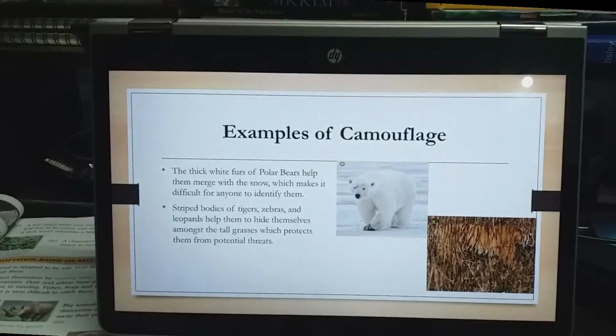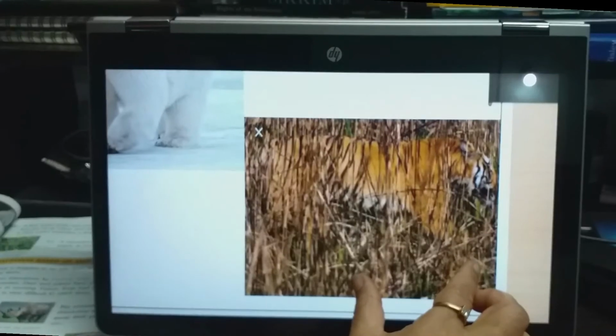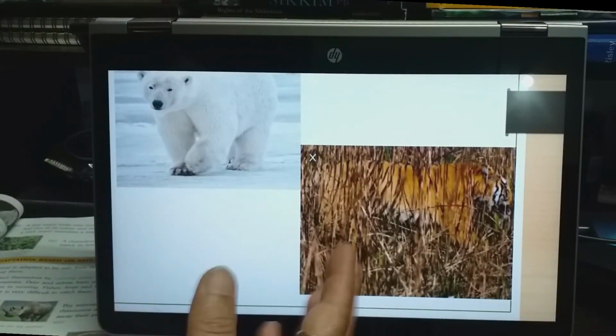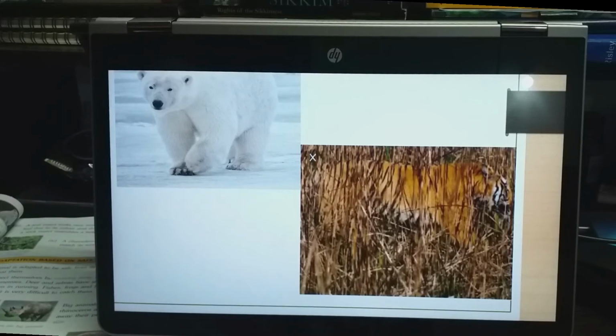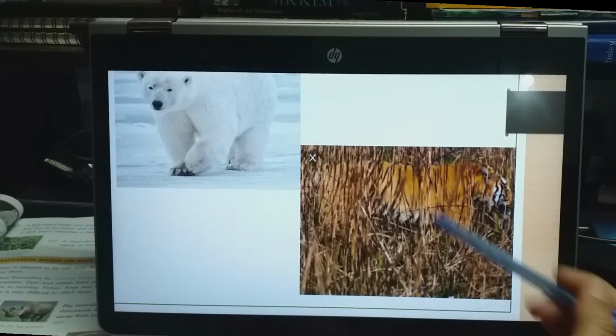In the same way, the striped bodies of tigers, zebras, and leopards help them to hide themselves amongst the tall grasses, which protects them from potential threats. Now, potential threats means danger. Now see, this is a tiger. Can you see the tiger? You can't see it, isn't it? It is very difficult to make out there is a tiger, because their body is hidden inside these tall grasses.